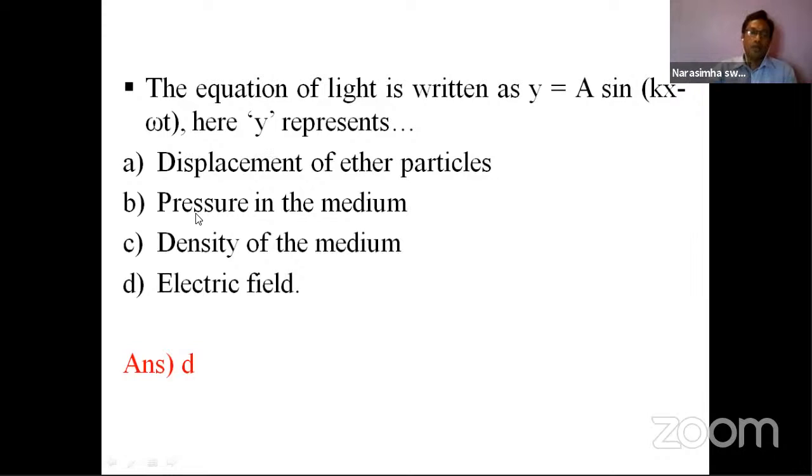So among these four options, option D holds good for this explanation because light is electromagnetic radiation. These three options are related to the medium only, and only option D is related to the wave, meaning light here. So y is the electric field. Electric field is there in the light. So option D could be the answer.